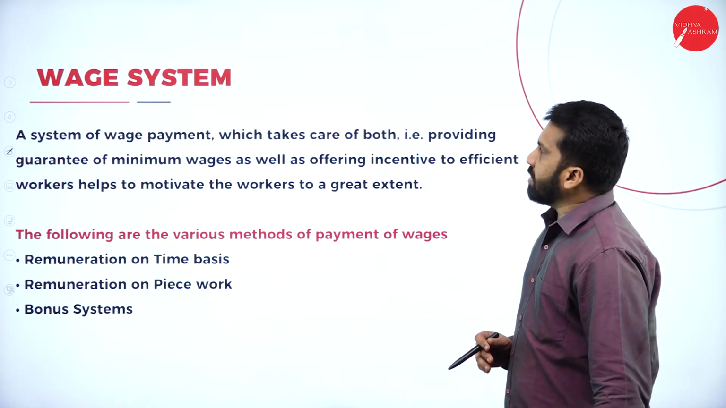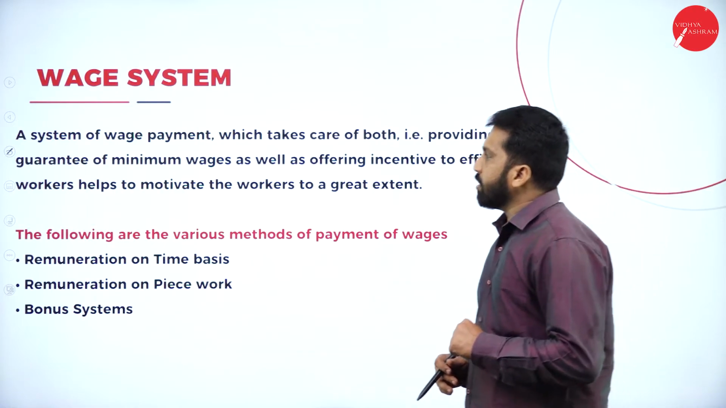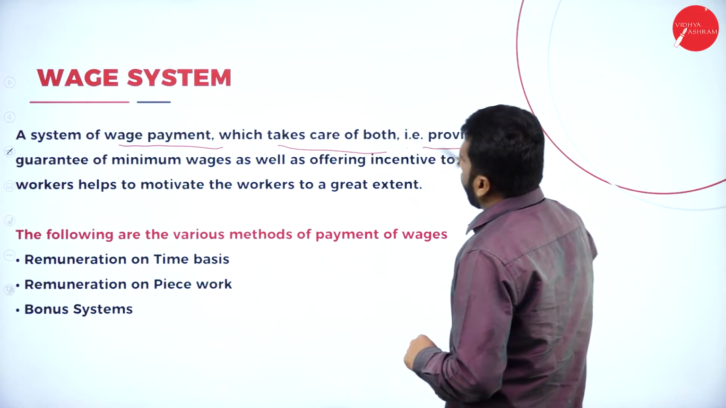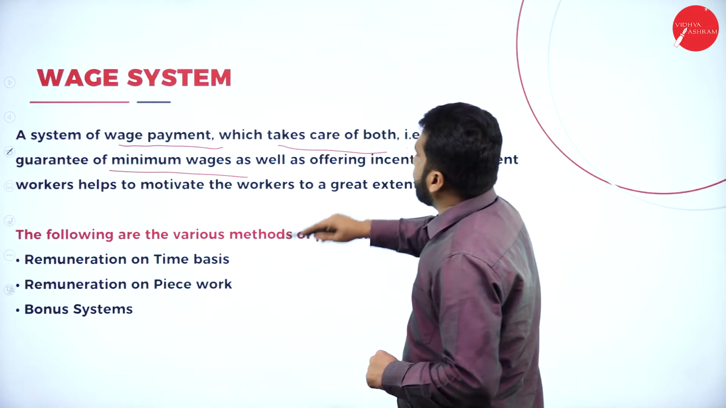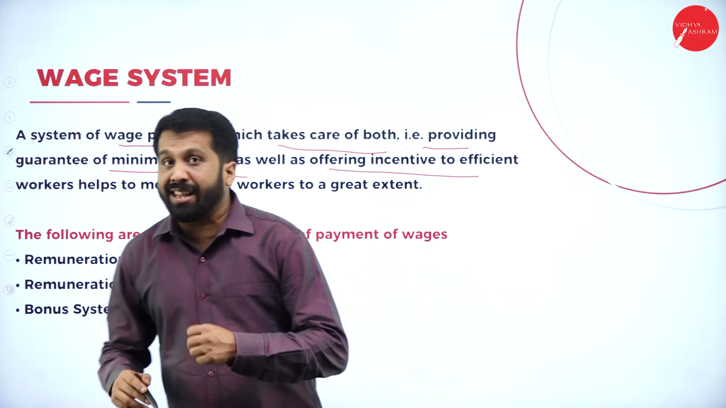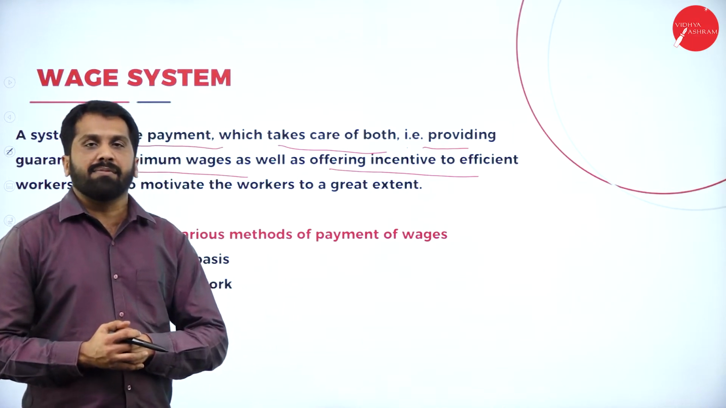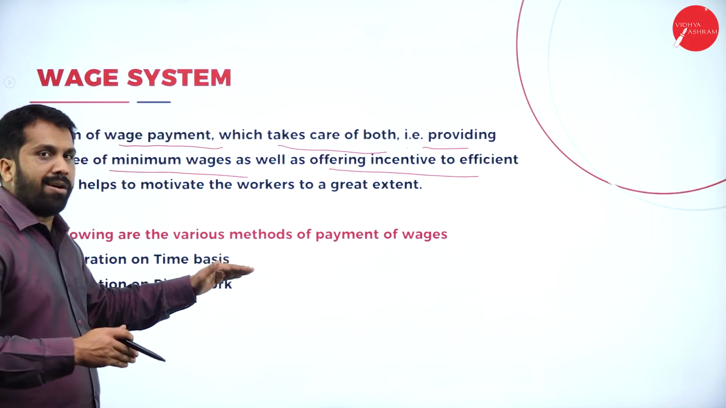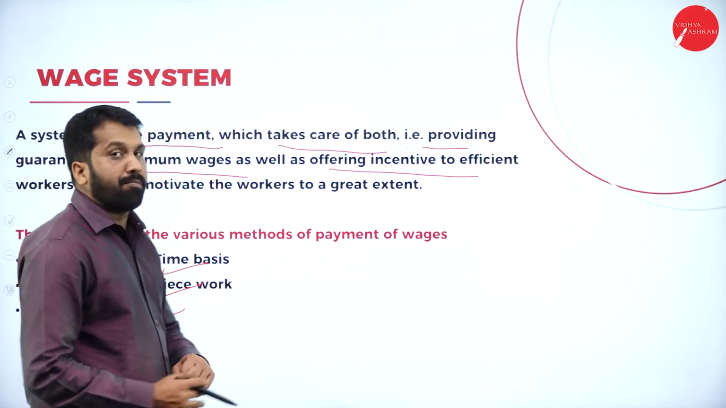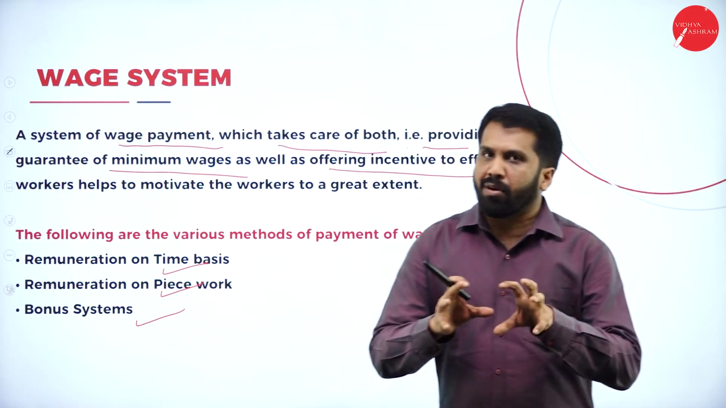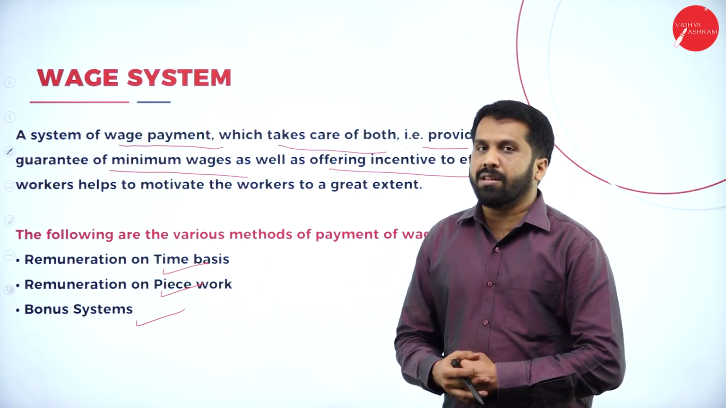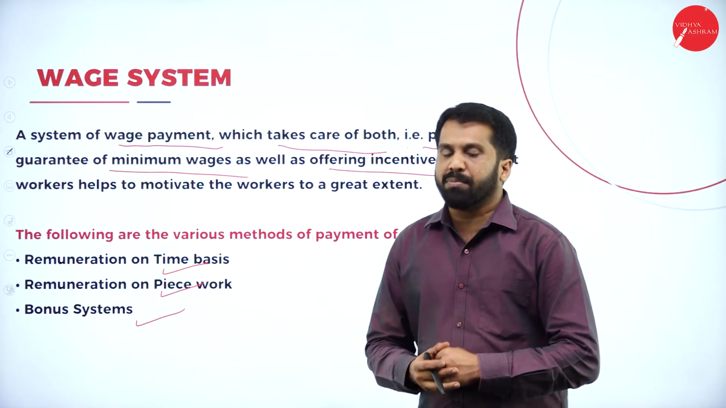Next one, wage system. This is very important. What is wage system? A system of wage payment which takes care of both, that is providing guarantee of minimum wages as well as offering incentive. Normally the normal wages will be given, along with that incentives are also given. So these are the informations we have. Along with that we have remuneration on time basis, piece basis and bonus system. I'll give you a small story on time, piece as well as bonus system. Then later we'll go for Halsey plan as well as Rowan plan.